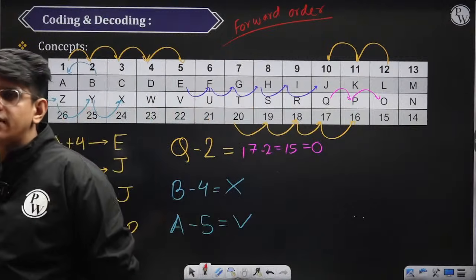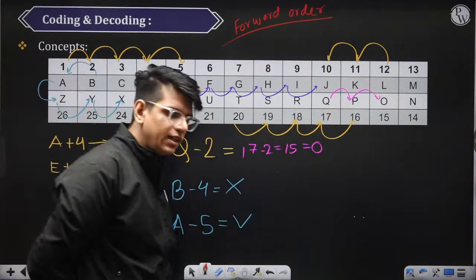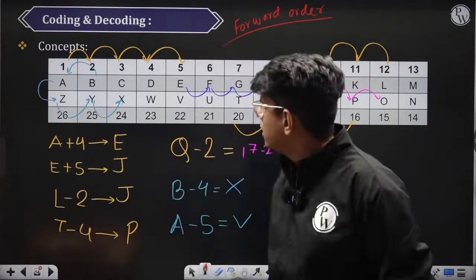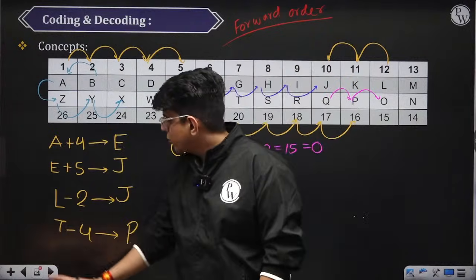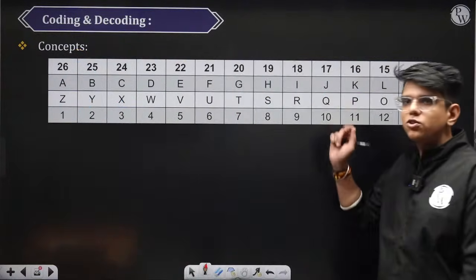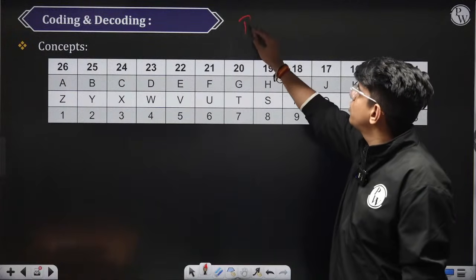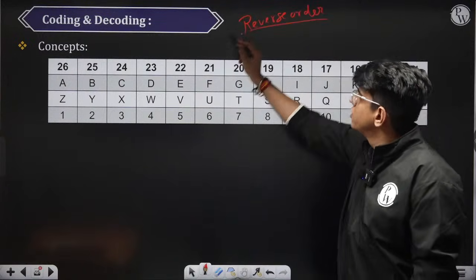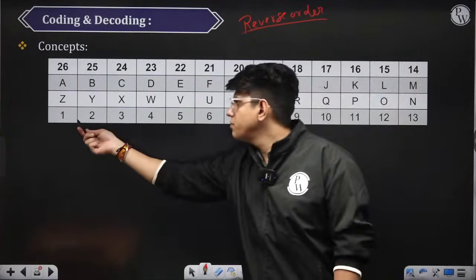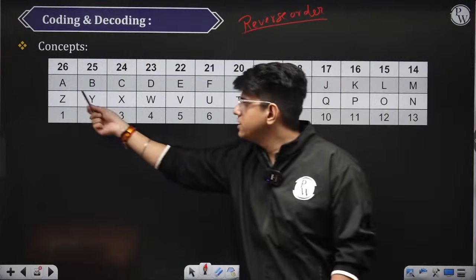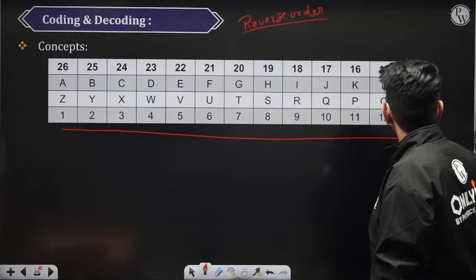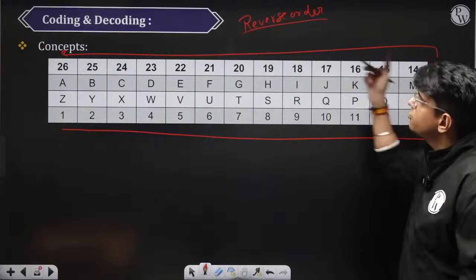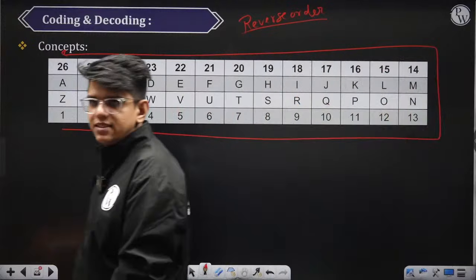So the basic thing will come on the left and the code will come on the right. Okay? Now what if we are going to number these alphabets in the reverse order? Reverse order means we are now numbering these in the reverse order. We are starting with Z and we are going to A: 1, 2, 3, 4, 5, 6, 7, 8, 9, 10, up to 26, right?